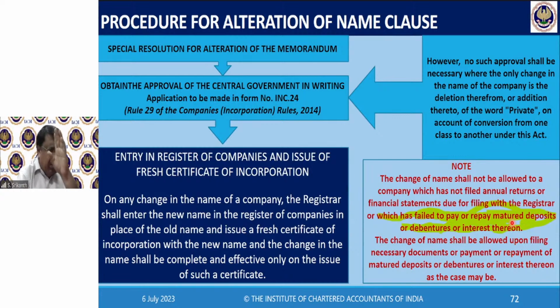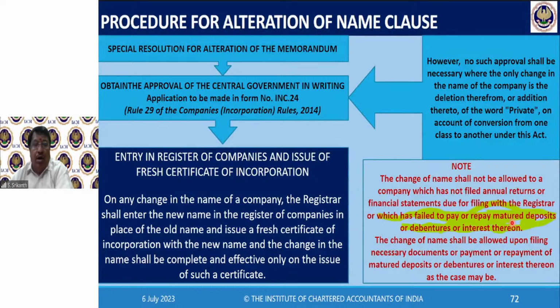But as I've understood it in the past, what we used to do was surrender the old incorporation certificate and they will issue a fresh one. That is how the procedure is to happen. And in that fresh incorporation certificate, the original date of incorporation will be mentioned clearly. And they'll say the name is changed with effect from this date. That's all. So that's how it is.